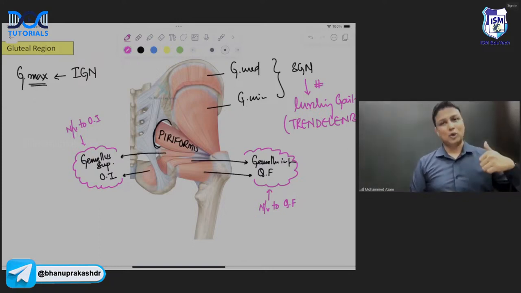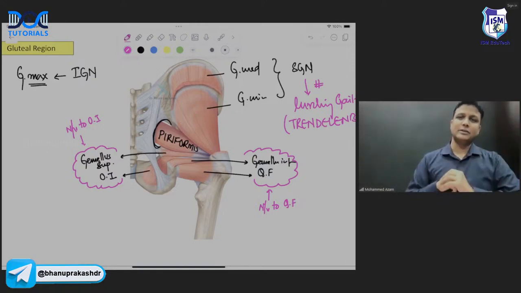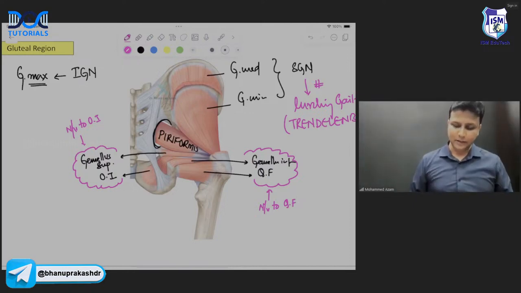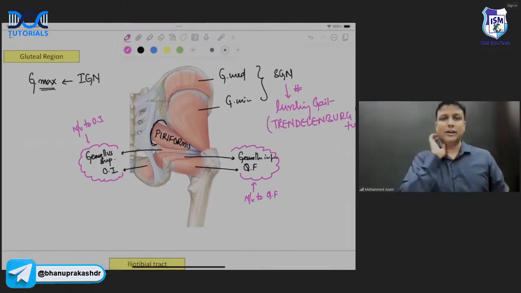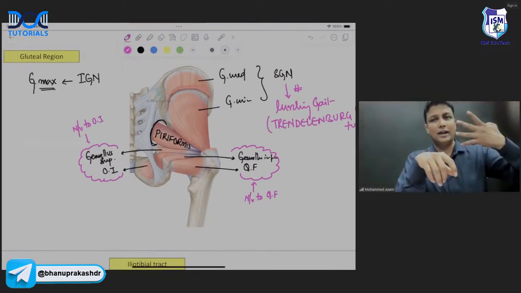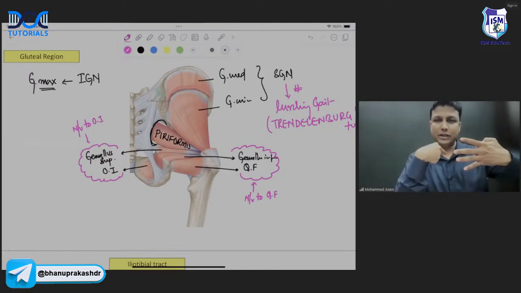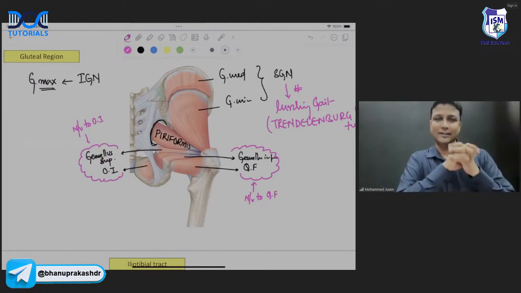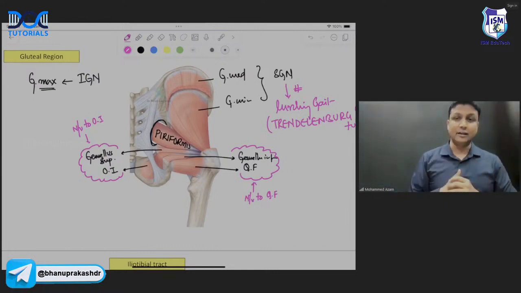Understanding? So gluteus maximus will be supplied by inferior gluteal nerve. Gluteus medius and minimus will be supplied by superior gluteal nerve. If that is injured, lurching gait will occur, and Trendelenburg sign will be positive in that one. And what is the muscle coming out from the greater sciatic foramen? That is piriformis muscle. Remember that one. Then after that, you'll be having four muscles: gemellus superior, obturator internus, gemellus inferior, quadratus femoris. Done. And by this, all the muscles and nerves supplying the gluteal region are done, sir.